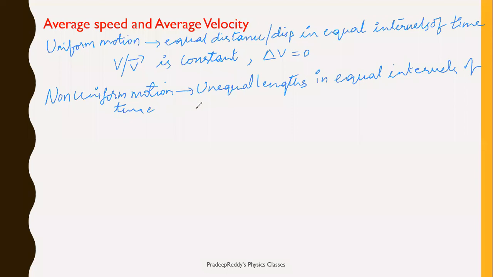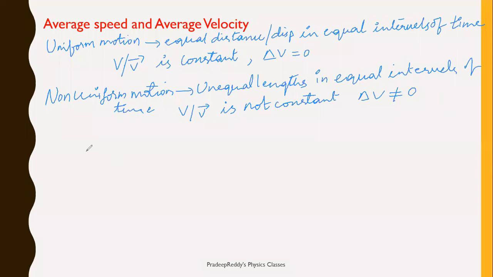In case of non-uniform motion, speed or velocity is not constant. It is variable. Therefore, change in the speed or velocity is not equal to 0. That means speed may either increase or decrease in non-uniform motion. These things we have learned in lecture 2. We have clearly got explanation about uniform motion and non-uniform motion, and speed remains constant in uniform motion, whereas it varies in case of non-uniform motion.